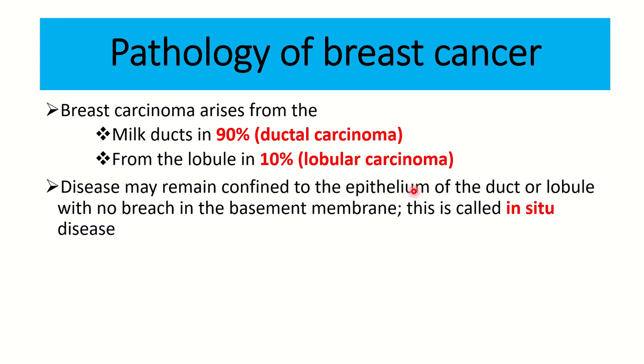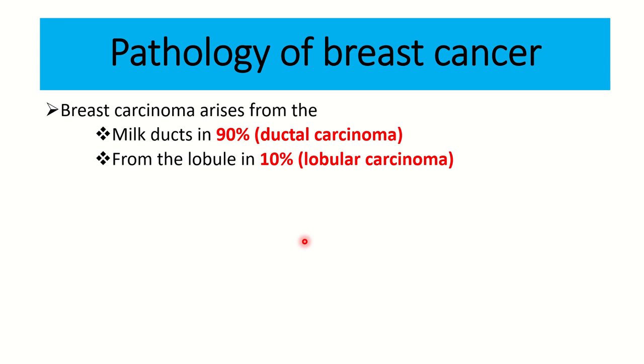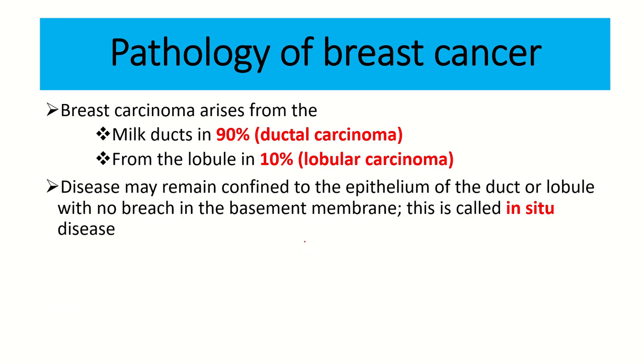Disease may remain confined to the epithelium of the duct or the lobule, within the basement membrane, and it is called in situ disease or carcinoma in situ. This is very important: when it does not breach the basement membrane, it is called carcinoma in situ. That means the breast is affected by carcinoma, but this carcinoma doesn't invade the basement membrane.